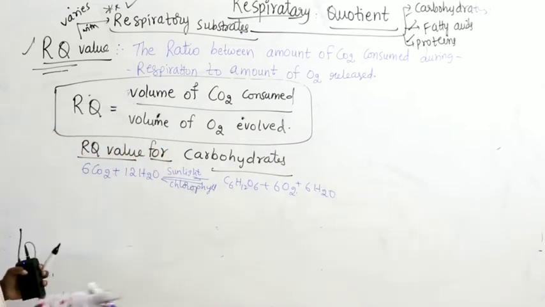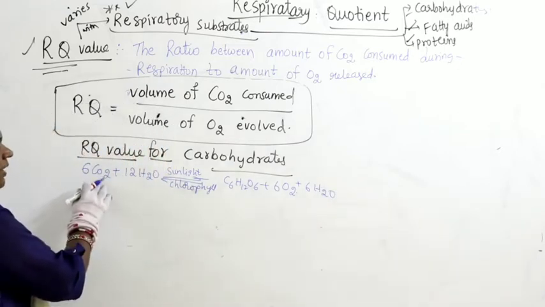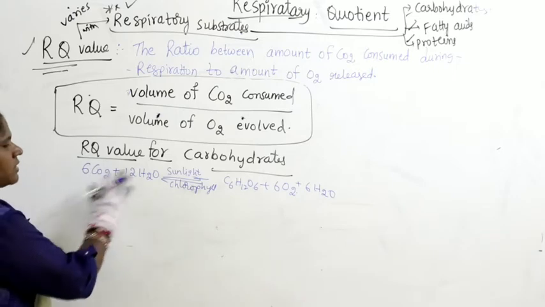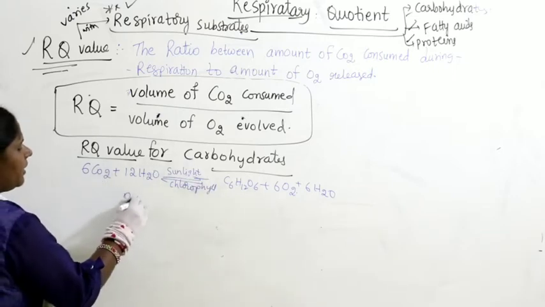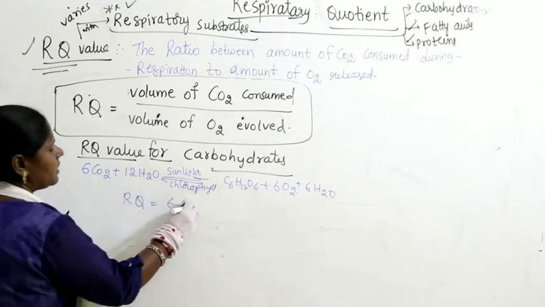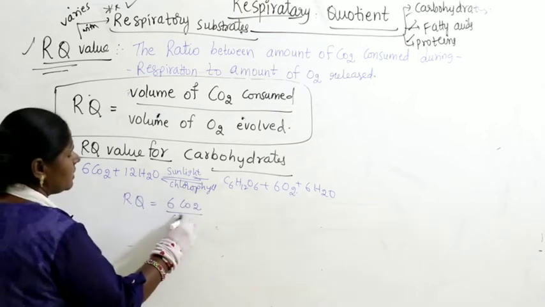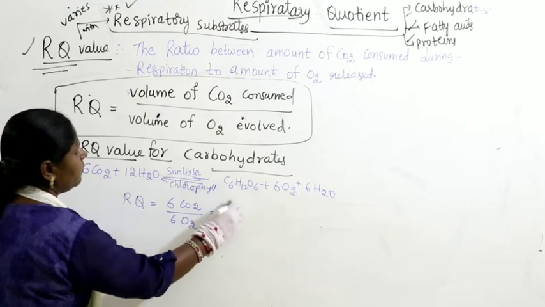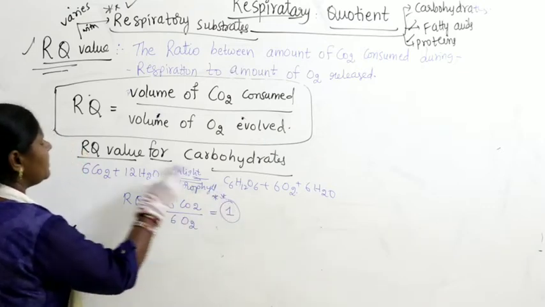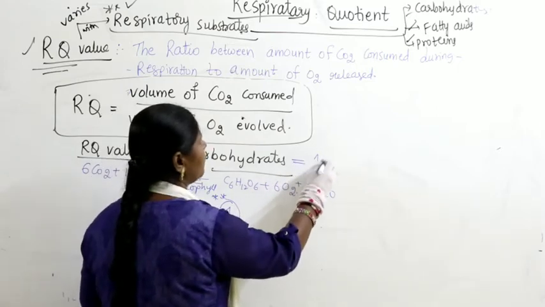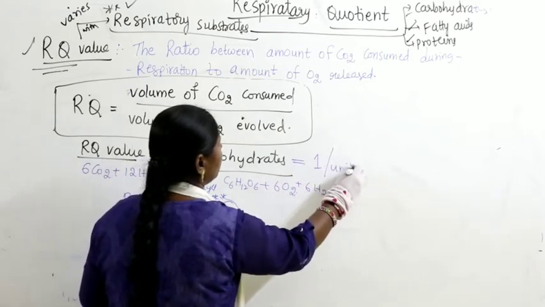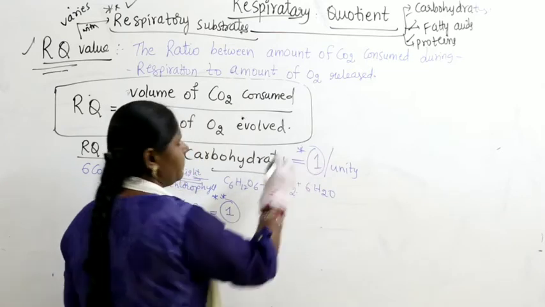So when carbohydrates are prepared using carbon dioxide, how much oxygen is evolved and how much carbon dioxide is consumed? For carbohydrates, the RQ value is 6 CO2 by 6 O2, which is equal to 1. That means the RQ value for carbohydrates is always 1, or we say unity.